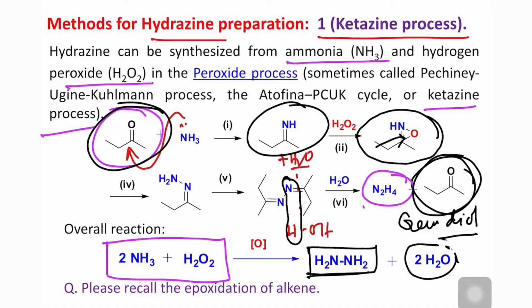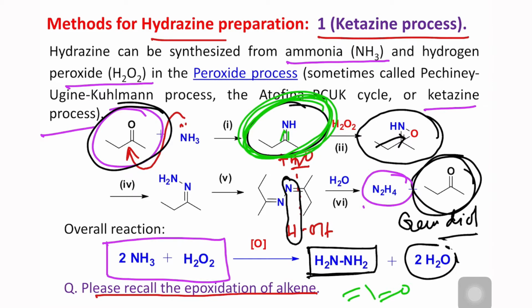sold. Now if we recall the epoxidation of alkene, similar chemistry is observed. In this case you can see this C=N double bond corresponds to an alkene, and in the presence of peroxide, nucleophilic epoxidation produces the three-membered ring. You can consider that this is the epoxide analog. I've already made a dedicated lecture on it, you can visit.